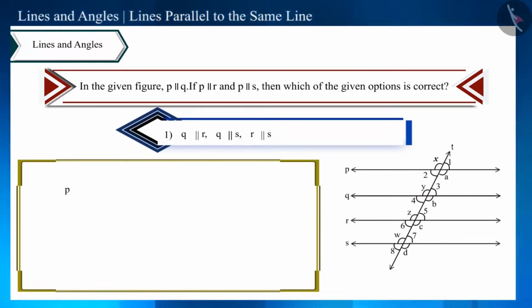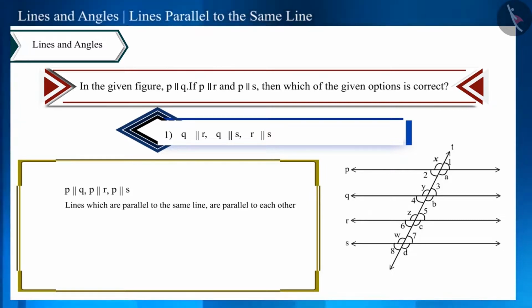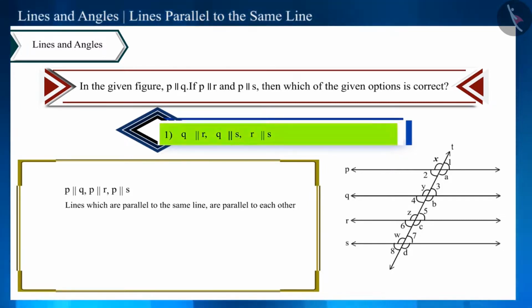We are given that line P is parallel to these three lines. If we use this theorem here, that lines that are parallel to the same line are parallel to each other, then we can say that these lines are also parallel. That is, this option is correct.